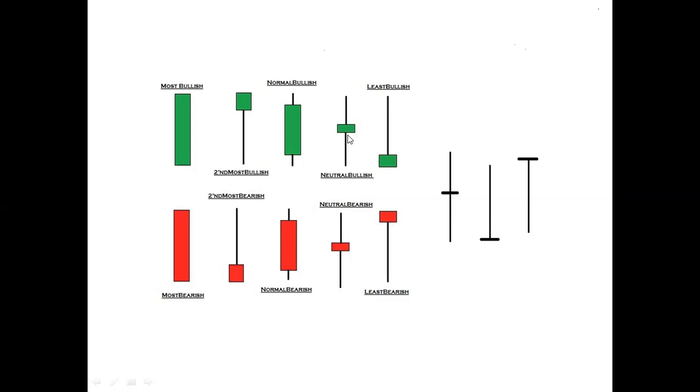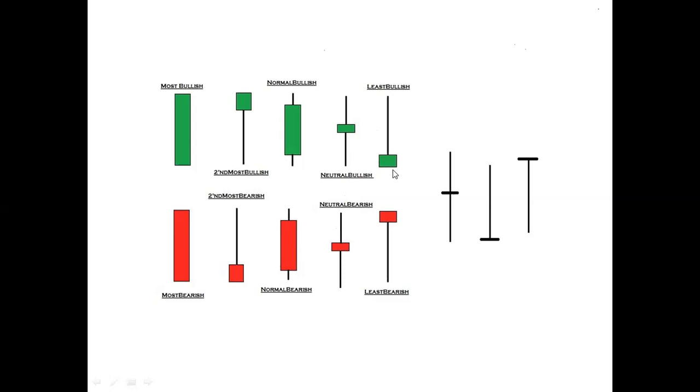As the candle color is green, we can say it's not significant, neither the bull nor the bear winning the fight. And this is also the same. All day there is a tug of war between the bulls and bears, but ultimately at the end of the day the bears win the fight very marginally. That's why it has a faint red candle, but this is neither the bull nor the bear winning the battle. Ultimately it's a neutral candle, and this candle is the least bullish.